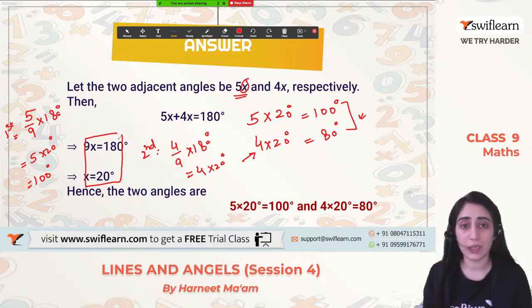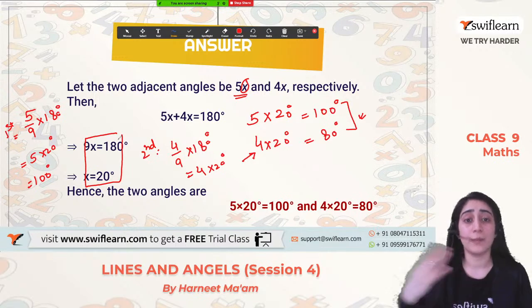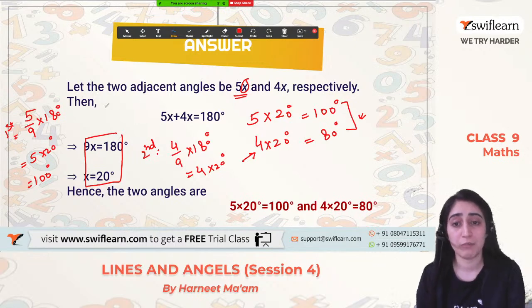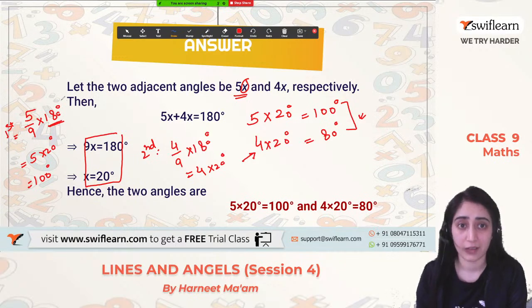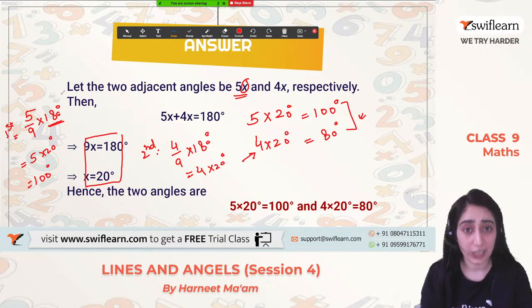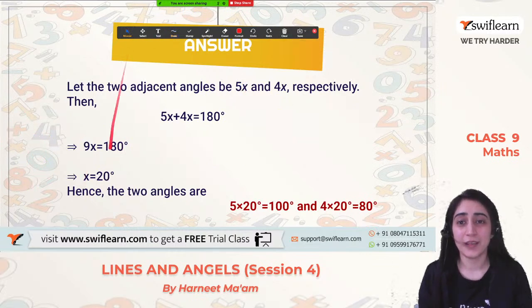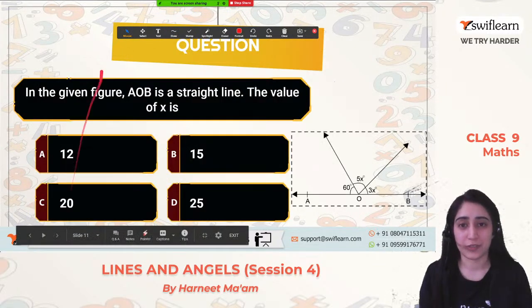So whichever way you find it easy, because it's on the method of ratios, if you know the ratio, how do we solve it? You can easily solve this question. But remember that we have to put it equivalent to 180 degree angle because it is a straight line. Clear? Okay, great. Moving on to the next questions.